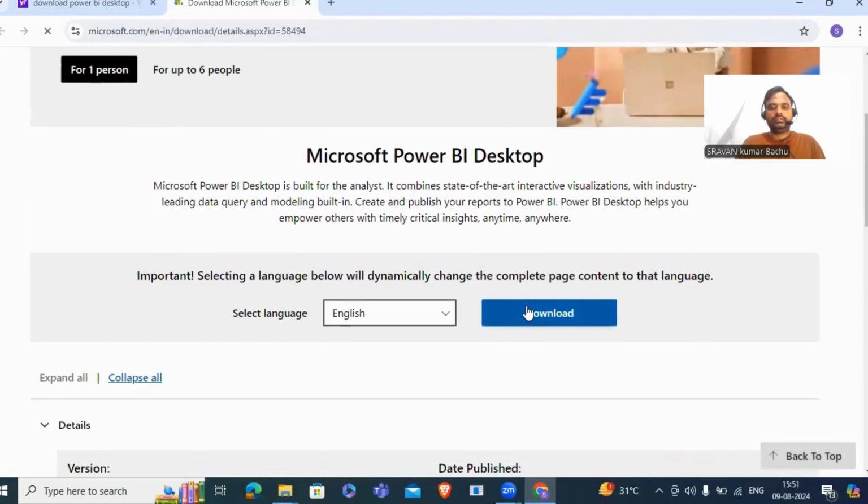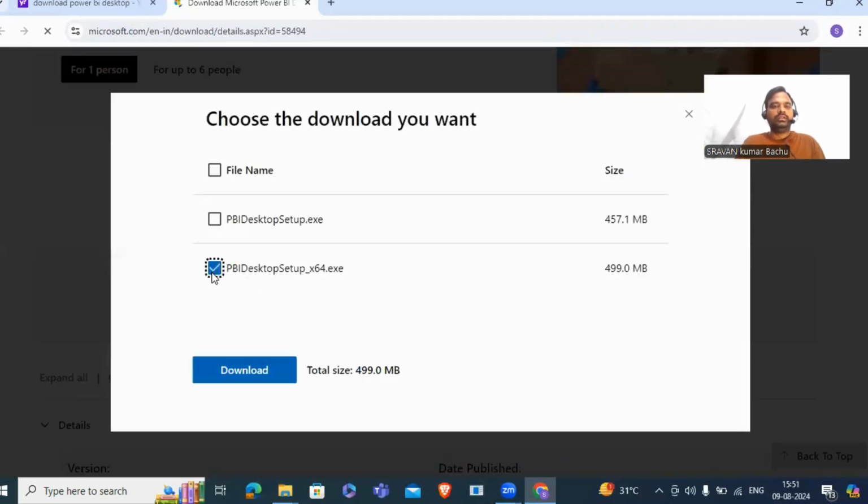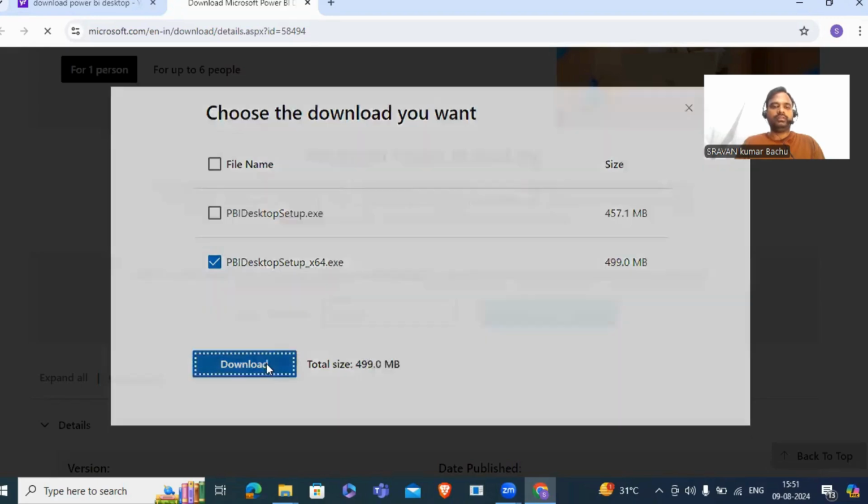Download in this download. In my laptop, there is a 64 operating system. In some laptops, we have 32 operating systems and less than that. So if it is less than a 32 operating system, then you need to download this PBI desktop setup. But in most of the recent laptops and recent versions, there is a 64 version. So download this.